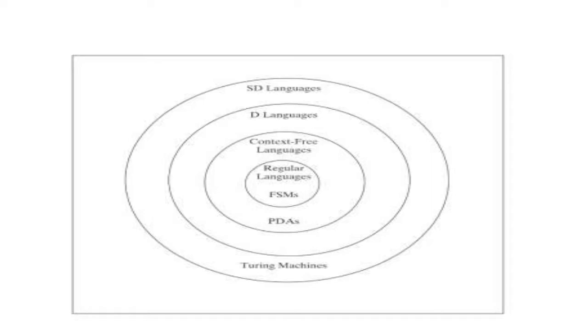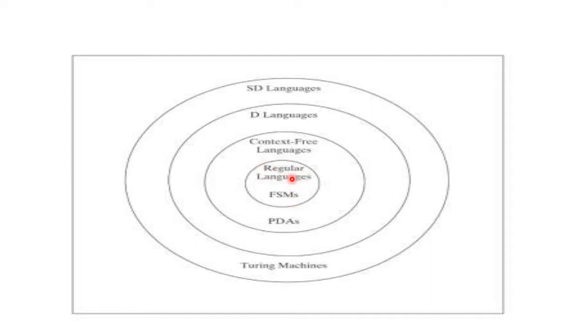Let's understand now what is a language hierarchy. Language hierarchy is shown in the figure. In the language hierarchy, you can consider the innermost circle is represented by regular languages and FSM.